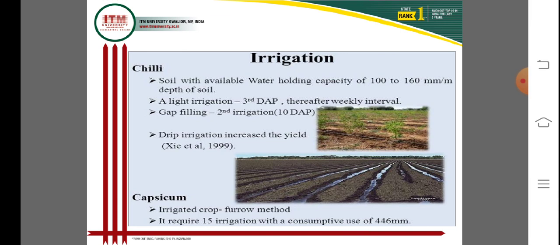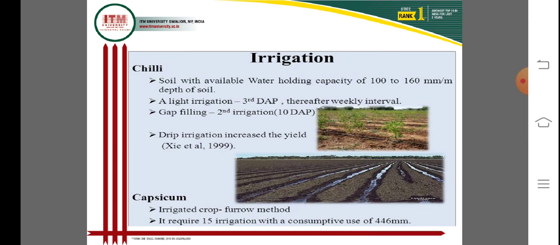The irrigation of chili in alluvial soil with a water holding capacity of 100 to 160 mm per meter depth of soil: a light irrigation on the third day of transplanting, and thereafter a weekly interval, can be suitable for successful cultivation of chili. Gap filling is also done, and a second irrigation 10 days after planting.